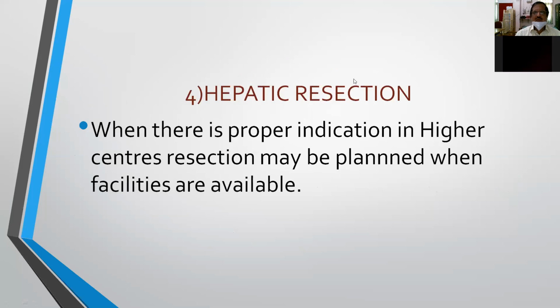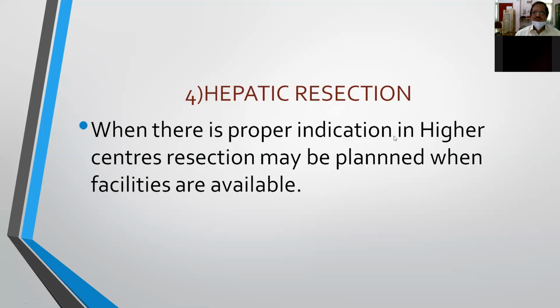And very rarely, in higher institutes, because nowadays we know the segmental anatomy of the liver, as I already told initially, it is most commonly present in the 7th segment of the liver.